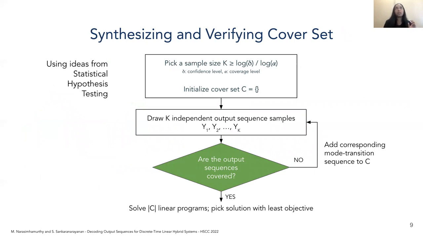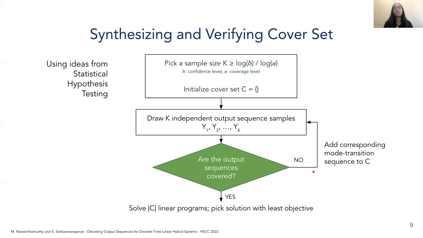We synthesize and verify a probabilistic cover set by running an iterative loop where we sample k output sequences from our output space independently, and we check if they are all covered by our current cover set.